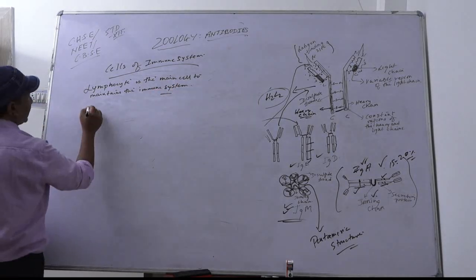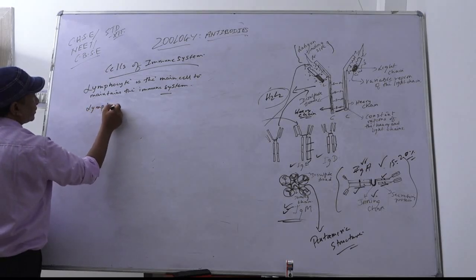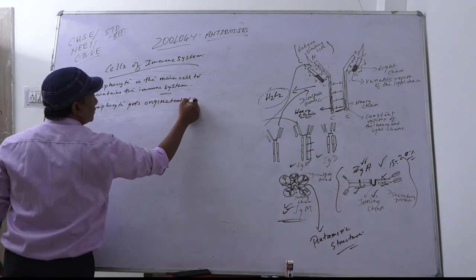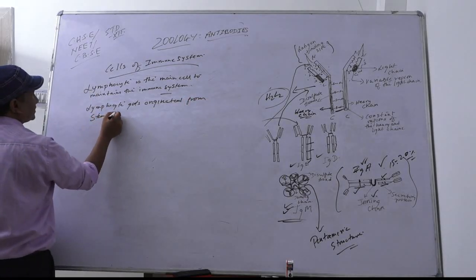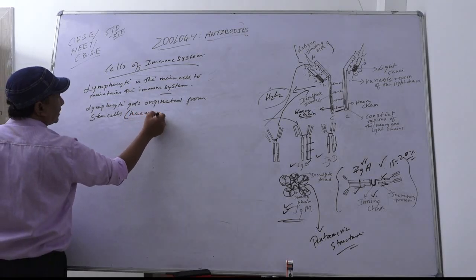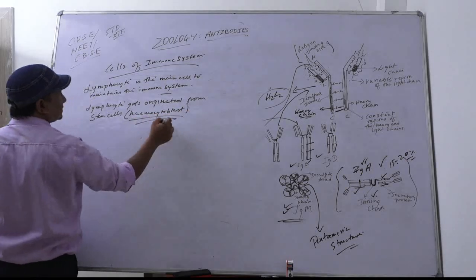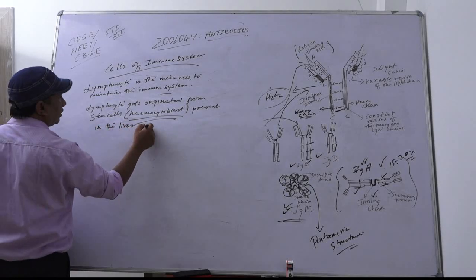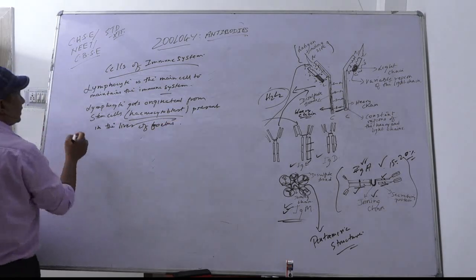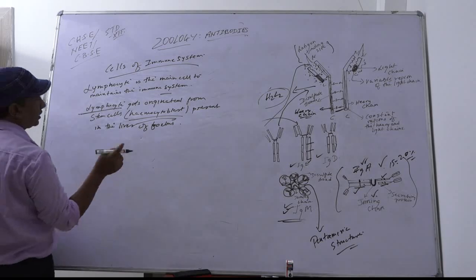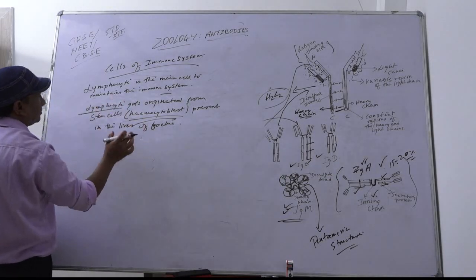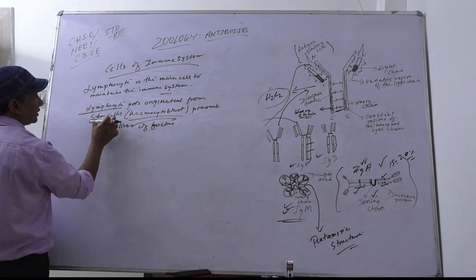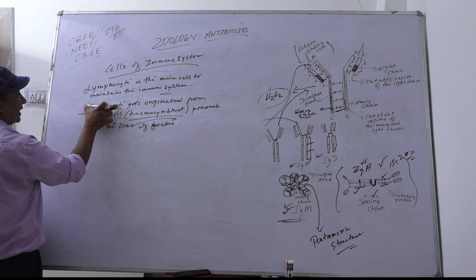Lymphocytes originate from stem cells, that is hemocytoblasts, which are present in the liver of the fetus. In fetal conditions, when a baby is in the body, the stem cells, the hemocytoblasts, produce lymphocytes in the liver.